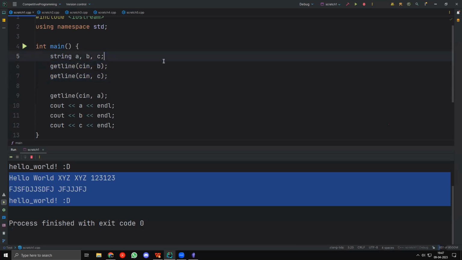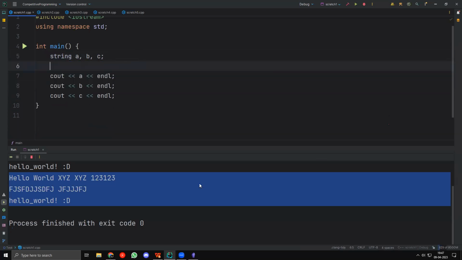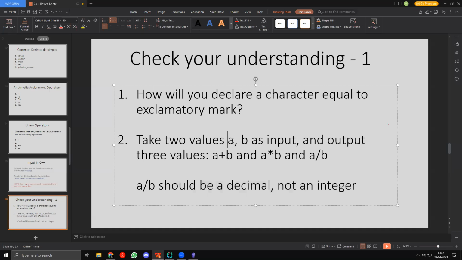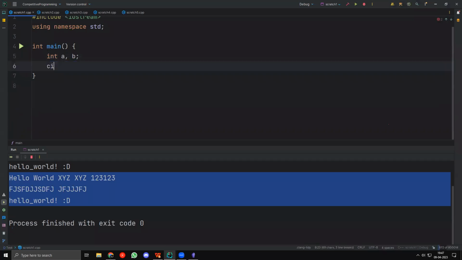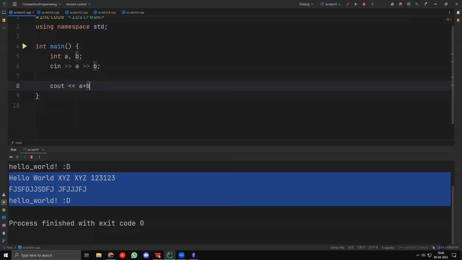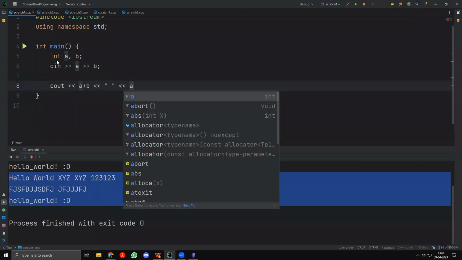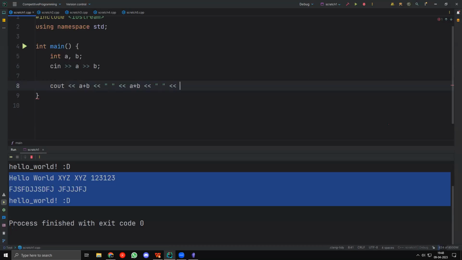We can do two things. When we are solving the second problem, we'll take a comma b as input and output 3 values, right? I'll take int a comma b, then I'll output a plus b, I'll output a times b, and I'll output float of a by b, right? So these all work.